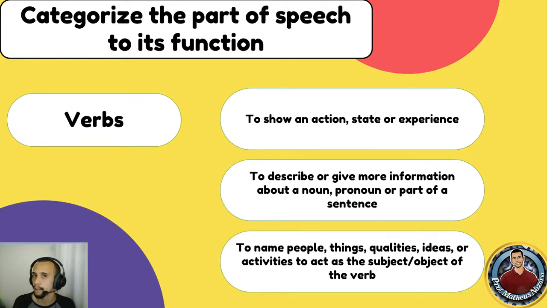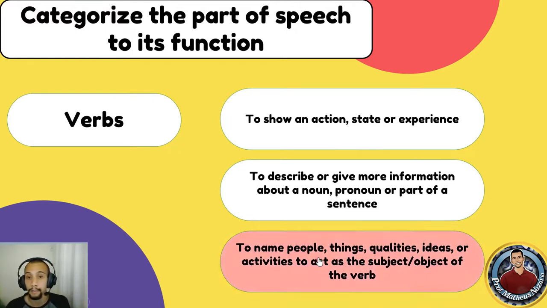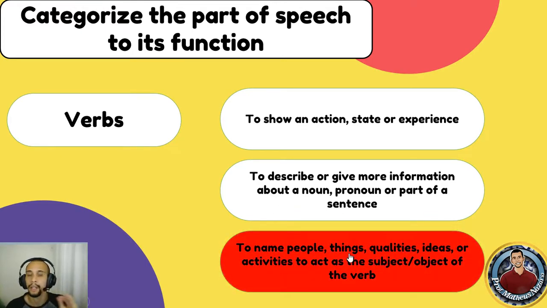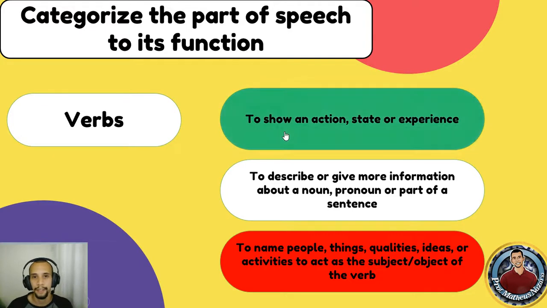You can pause the video now and try to answer. Alright, good work. So, as you have seen, the third one is impossible because this one we had used for nouns, right? So verbs. When we talk about verbs, you must think of actions. Yeah, exactly. So the verbs are the ones of action. So they represent an action, state, or experience.